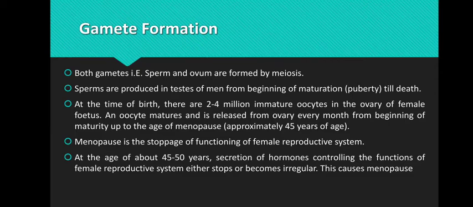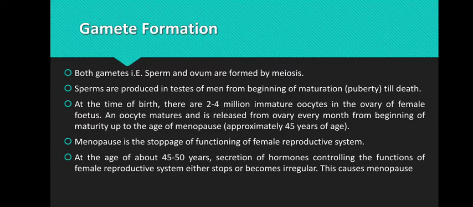Whereas it is not so in the case of male. In the case of male, sperms are produced in the testes from the beginning of maturation, and it is produced till death. Whereas in female, the life of the egg is quite small, you can say the span is quite small, because it only can remain up till 45 years of age.